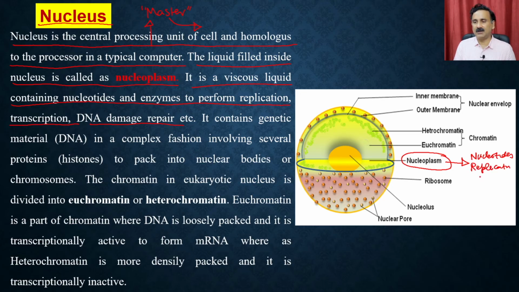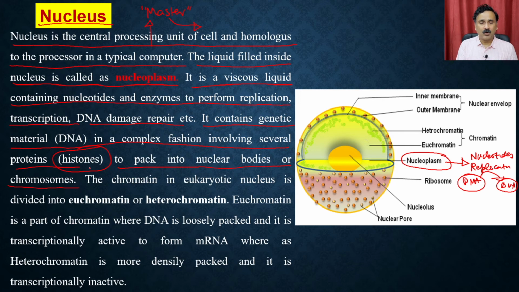Replication machinery means it is going to make another copy of the DNA, which is required when the cell is going through cell division. Then it contains the genetic material, the DNA, in a complex with several proteins called histone proteins. Compared to the bacterial cell, the DNA is present in a complex with these histone proteins to pack into nuclear bodies or the chromosome.